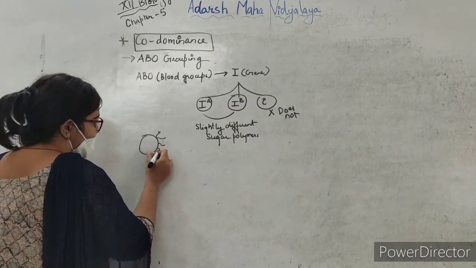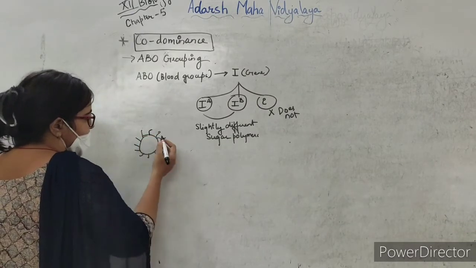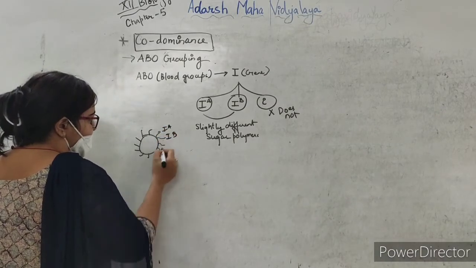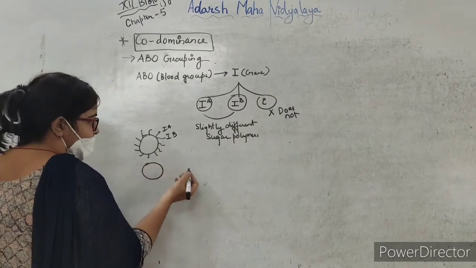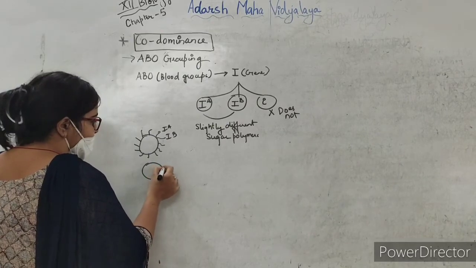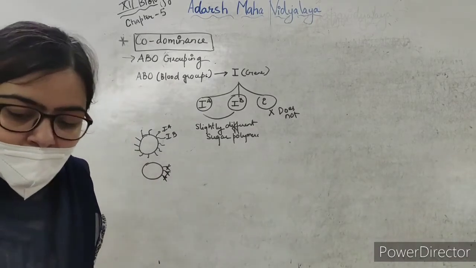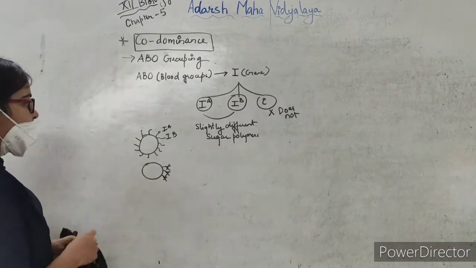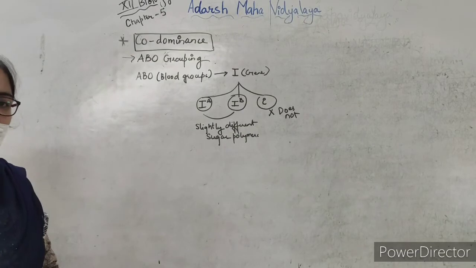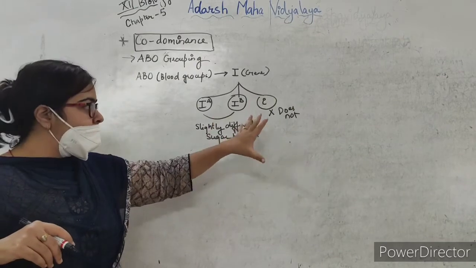So these RBCs will have certain type of sugar polymers. For a particular human, it can be IA or IB, and in the humans which do not have these sugar polymers, they will not be present. So IA and IB will produce slightly different sugar polymers, and these are present on the RBC. Now i does not produce any sugar.